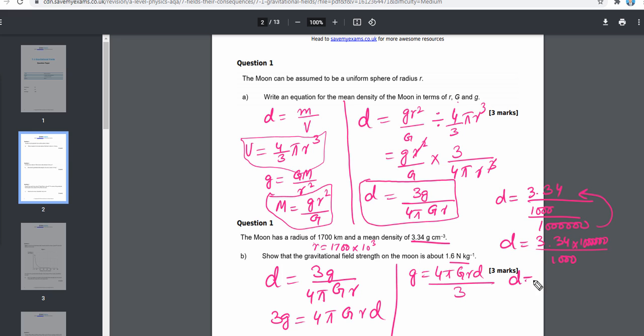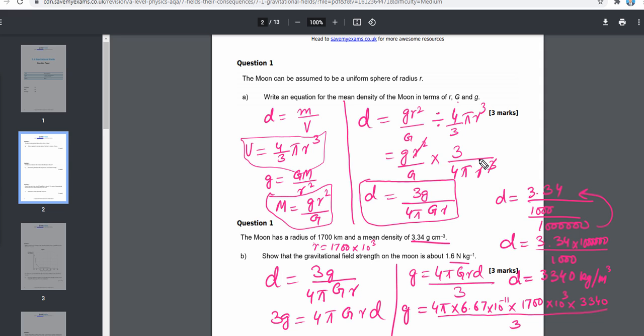So in this way the density will become 3340 kilogram per meter cube. I'll insert that density over here and work out my value of G. So it's like 4 pi times 6.67 times 10 to the power of negative 11 times 1700 times 10 to the power of 3 times my density, that is 3340, and everything divided by 3. So let me just put that into the calculator and see what I will get.